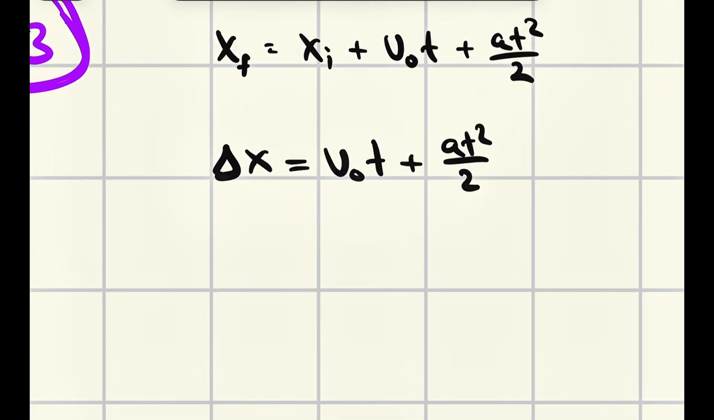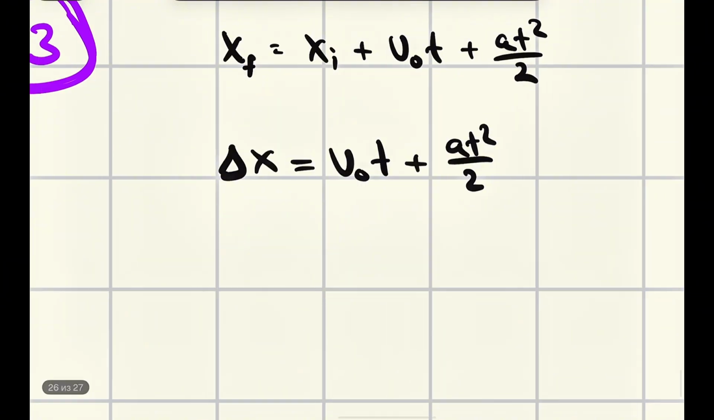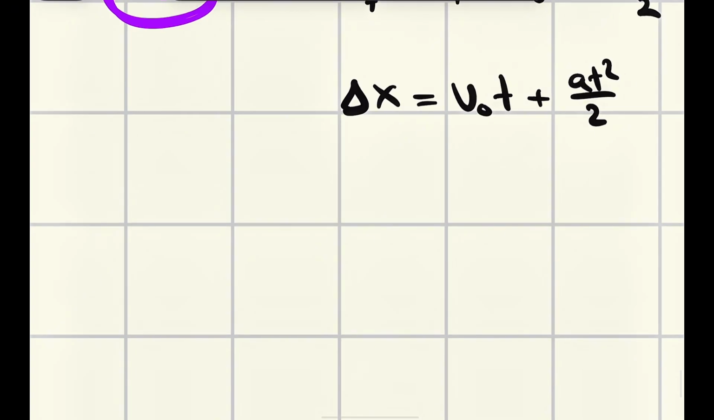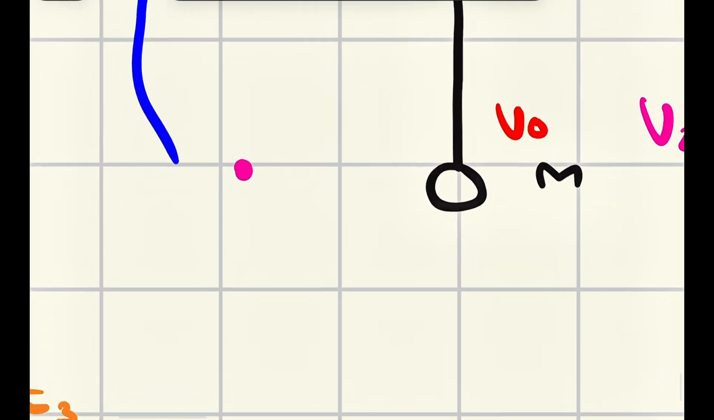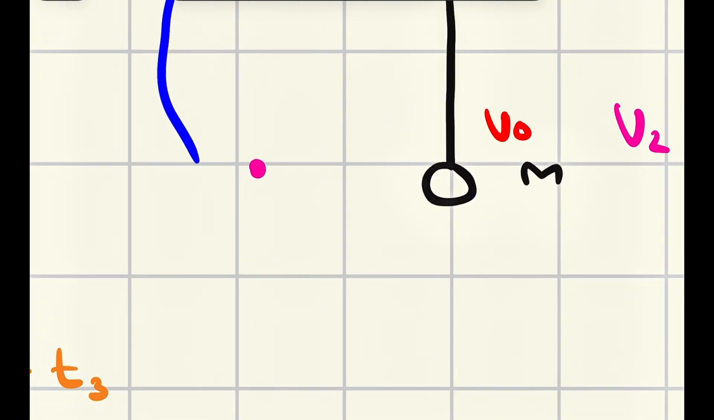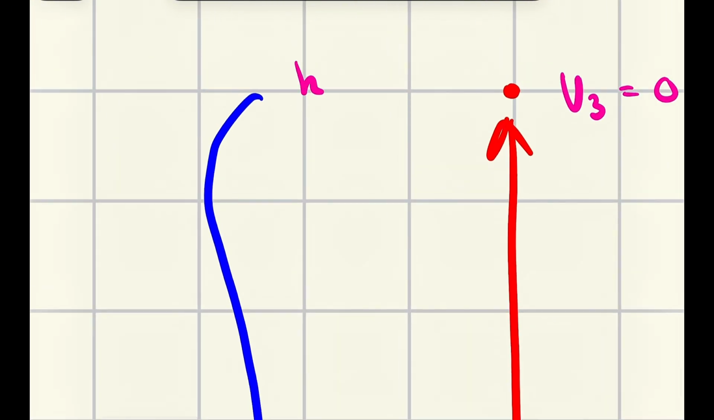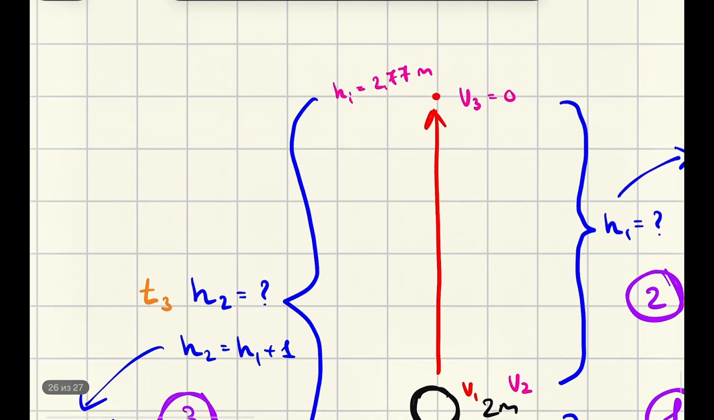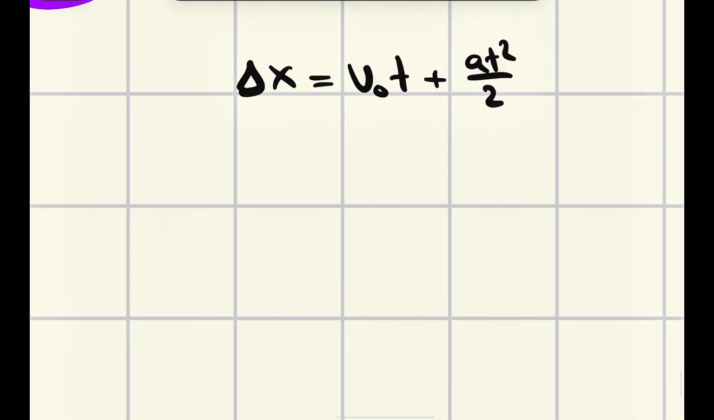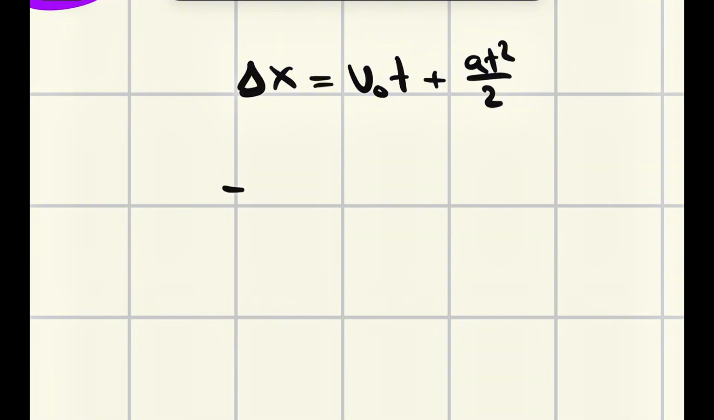What about the y-axis? For our delta x, the last position, we know that delta means x final minus x initial. But our final height is just 0. Our initial height is that entire height, which is 277. Then 0 minus 277 gives us a minus value. This has to be our minus h2, the entire height.